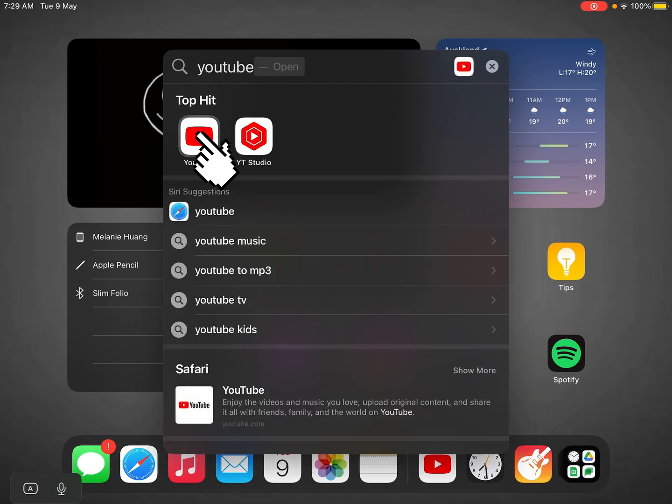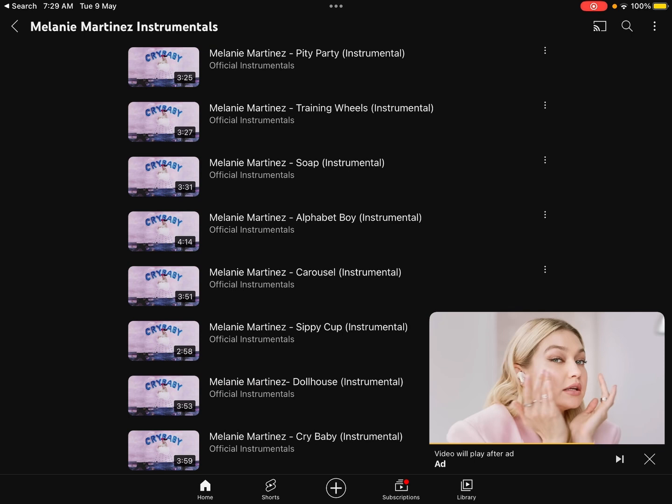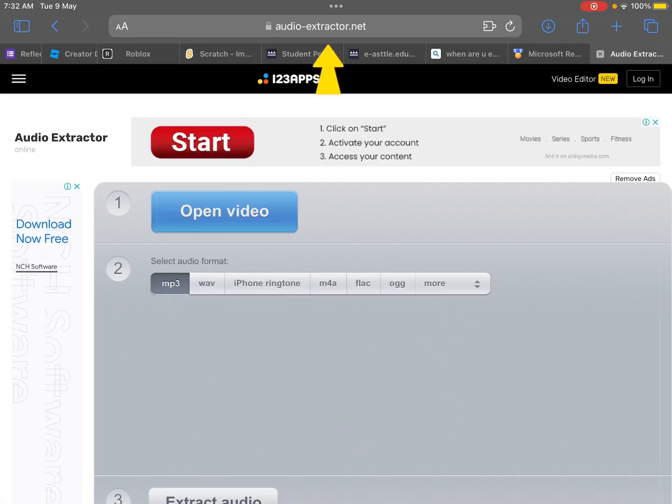It should be right here. So you're going to go to YouTube, and you're just going to choose the video you want your audio to be. Then you just screen record. That's all you've got to do. I'm just going to quickly screen record this, right?